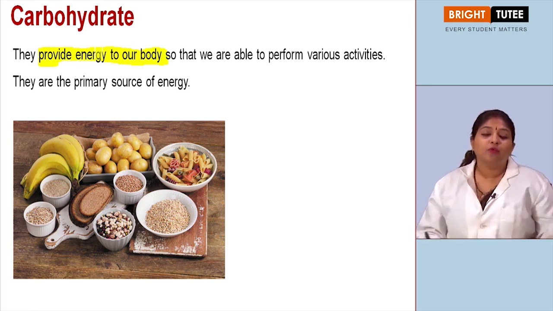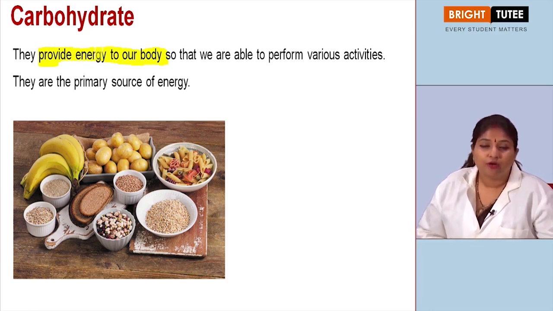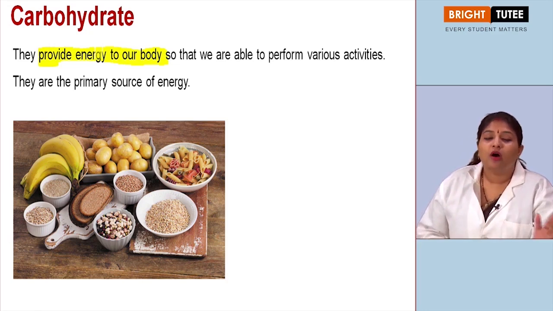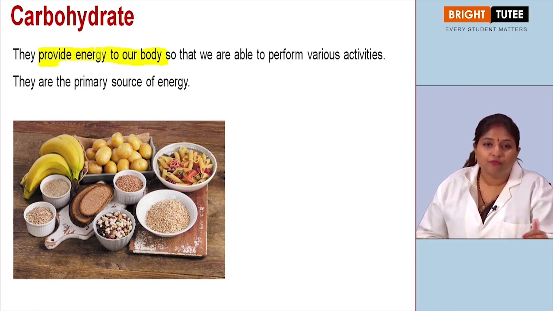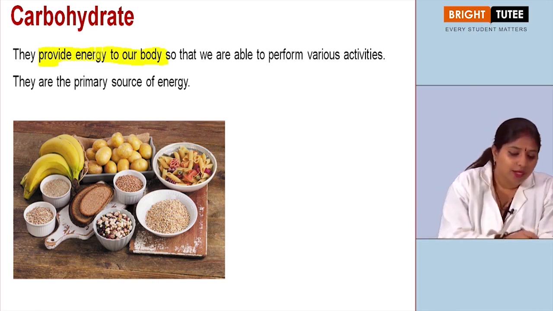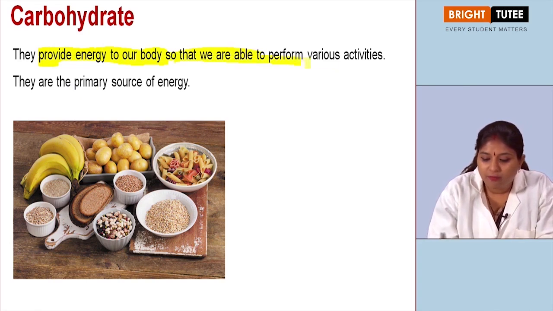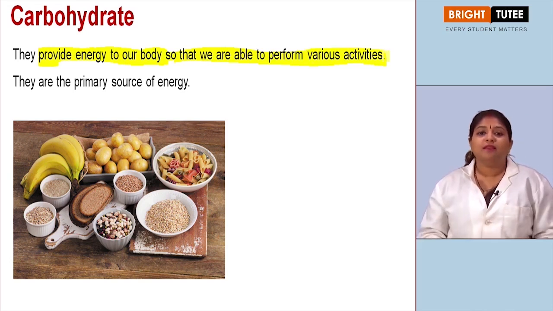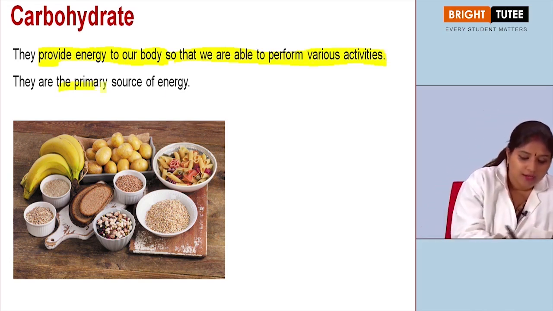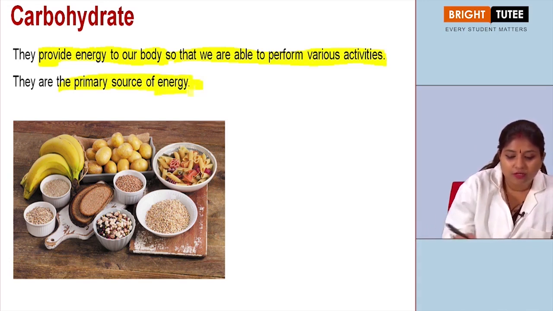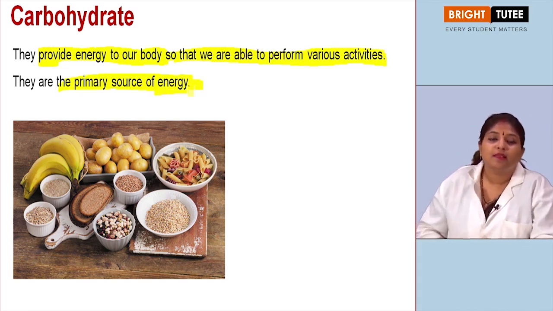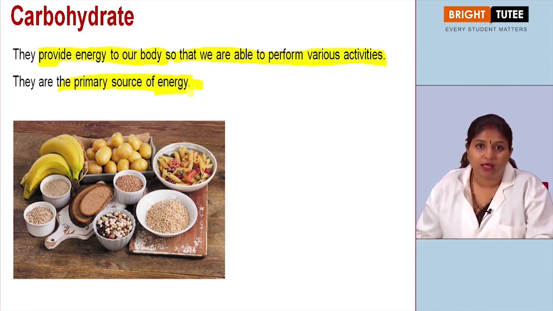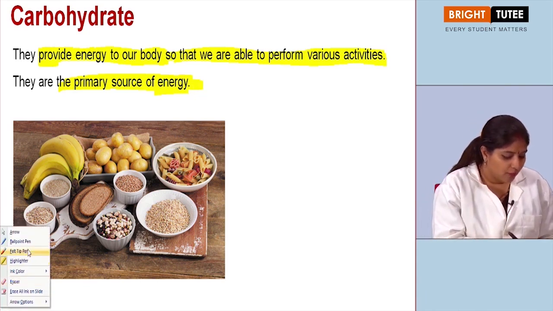So carbohydrate is one of the most essential parts of the nutrients, right? All of the nutrients are important, but carbohydrate is something which provides you energy to work in your daily life, to function properly in your daily life, right? So it provides energy so that we are able to perform various activities. So they are also known as the primary source of energy, right? So what do you understand by the primary source of energy? That means that whenever the body requires energy, carbohydrate would be the first thing the body will utilize, right?